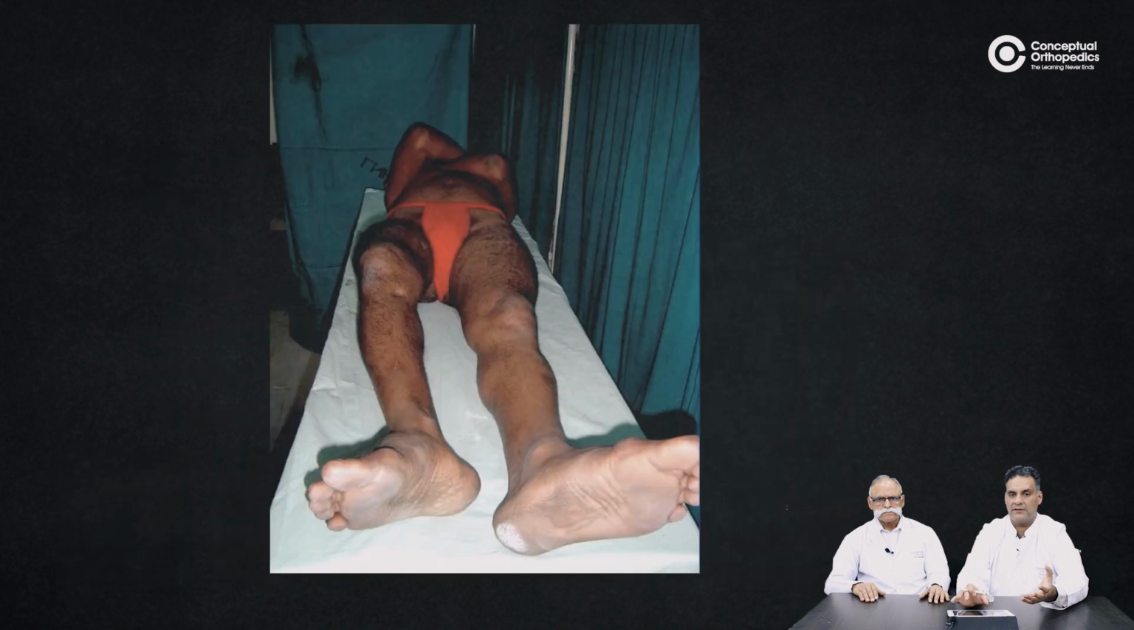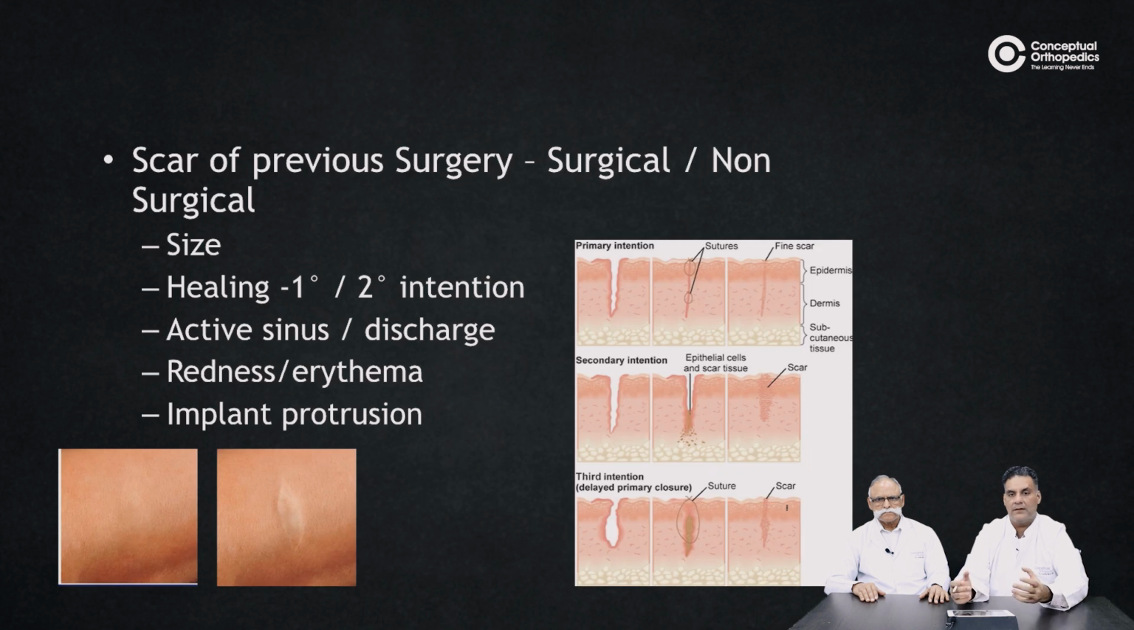When we go further, this is about the supine examination. You can tell that there is shortening of the right lower limb with an amount of external rotation. Then tell about the scars, whether it is healing by primary or secondary intention. The primary healing example is a sutured wound; secondary is slow healing by natural granulation tissue. There is something called a third intention, which is a delayed primary closure, where sometimes you leave the wound open and close it late. So primary healing or secondary healing are the usual things that people ask.